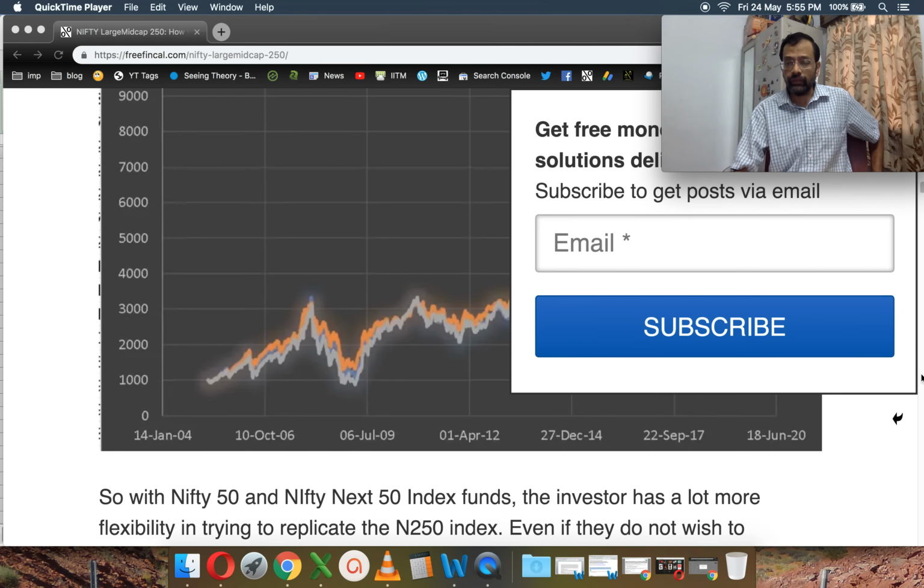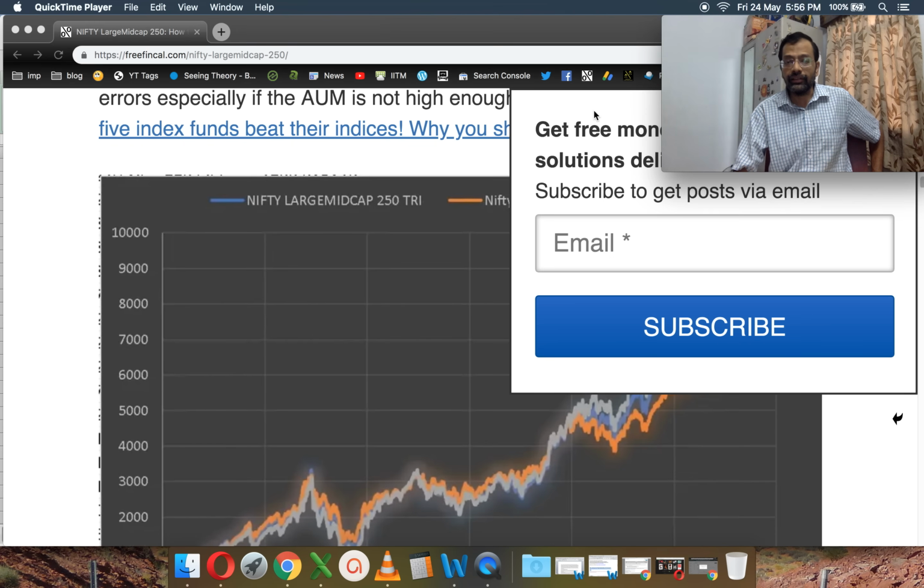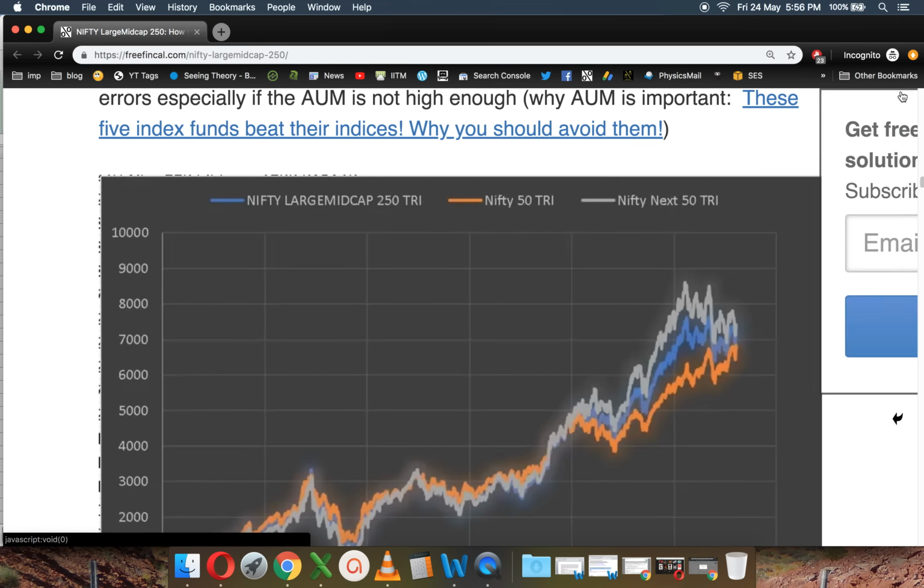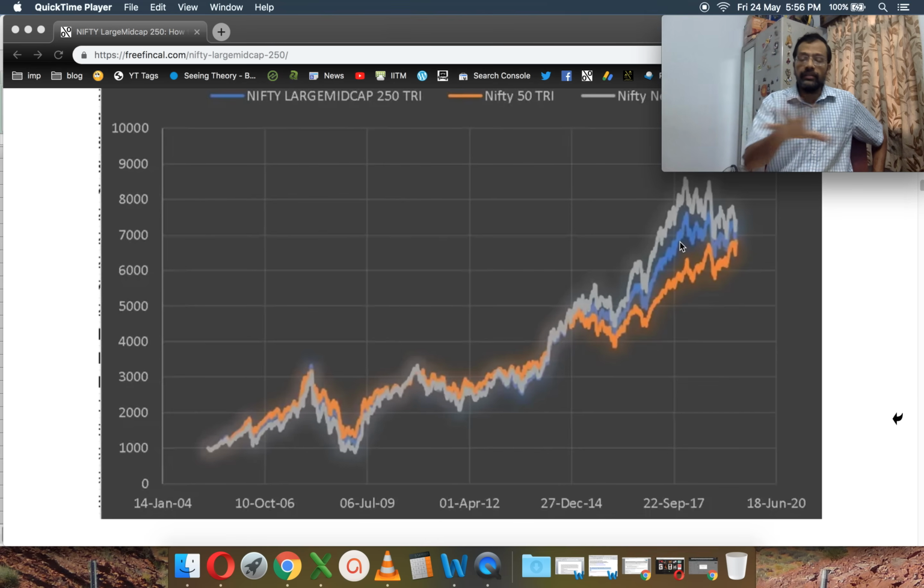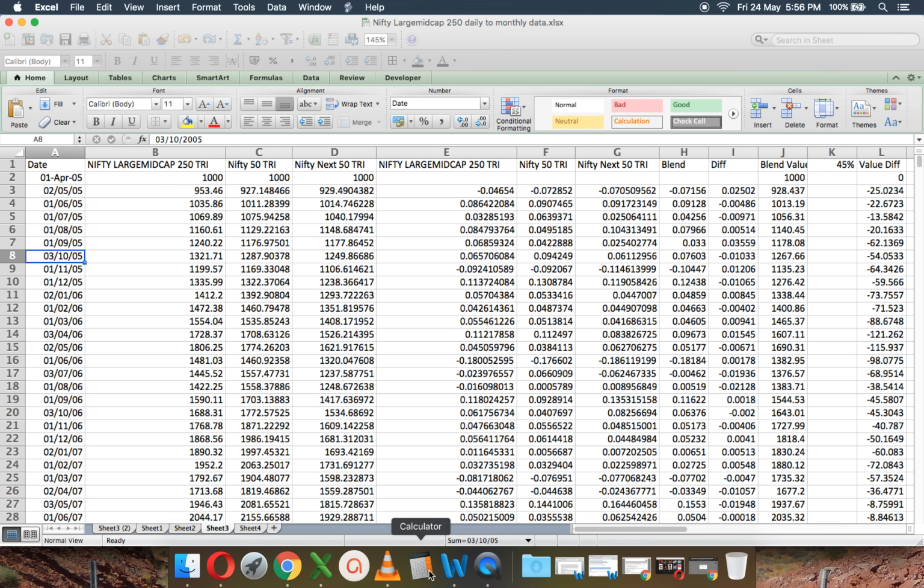Those are the three indices, and we are going to create the movement of the blue line using Nifty 50 and the Nifty Next 50. So to do that, I'm going to go over to the Excel sheet now.